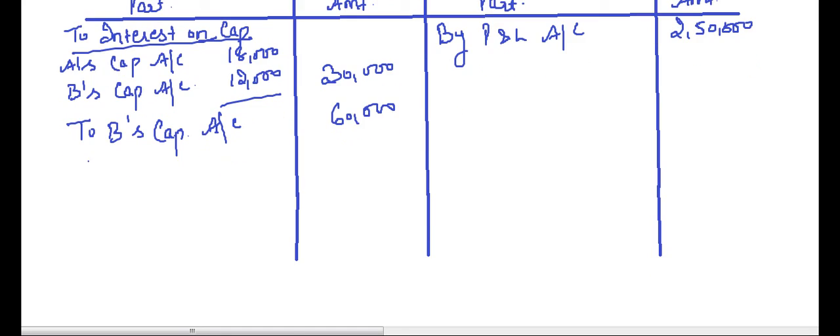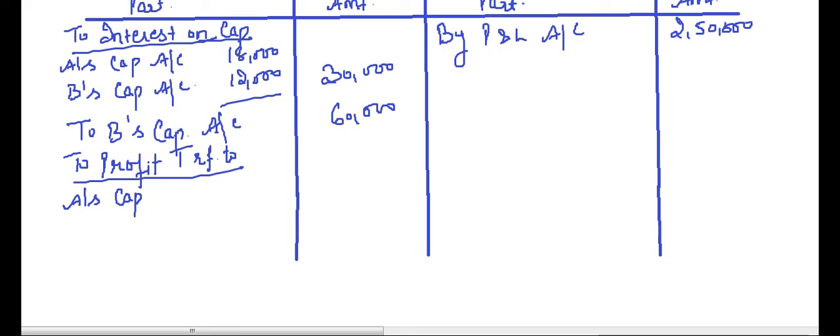So we are left with profits to be transferred to A's capital account and B's capital account.